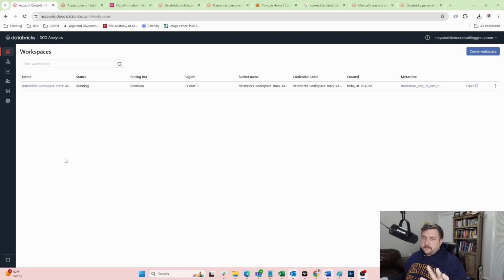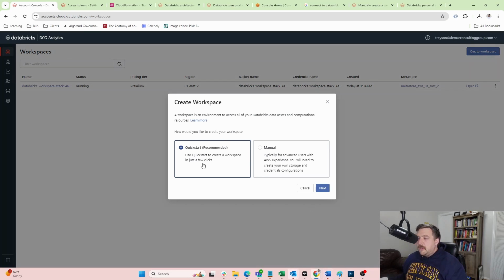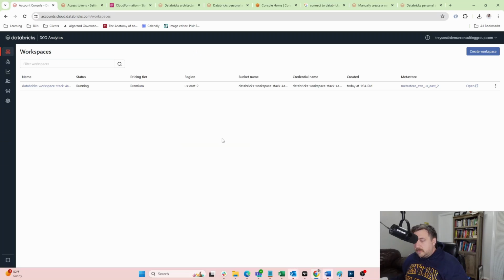If you launch this in the community edition environment, it will look a little bit more robust, but mine's fairly empty. So I had to create a workspace. You create a workspace here. You can either do a quick start, which is recommended. What this does is it actually takes you over to AWS, which is why you have to have that AWS connection, and helps you launch one of these.